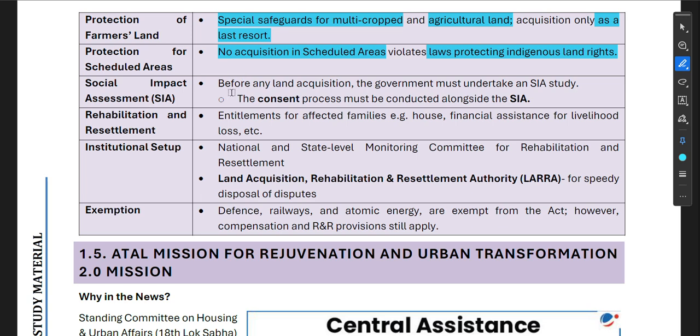Now, social impact assessment. Before any land acquisition, the government must undertake an SIA study, which is social impact assessment. The consent process must be concluded alongside the SIA.